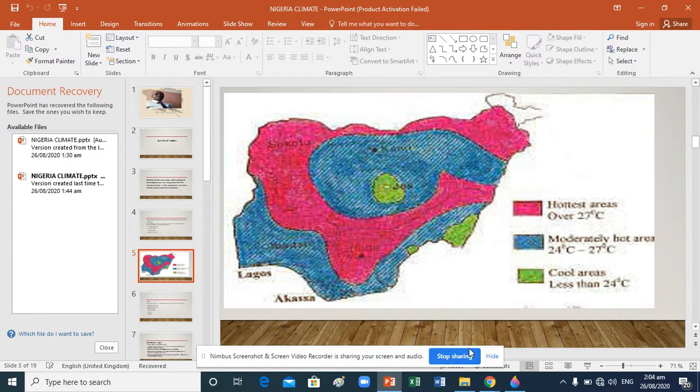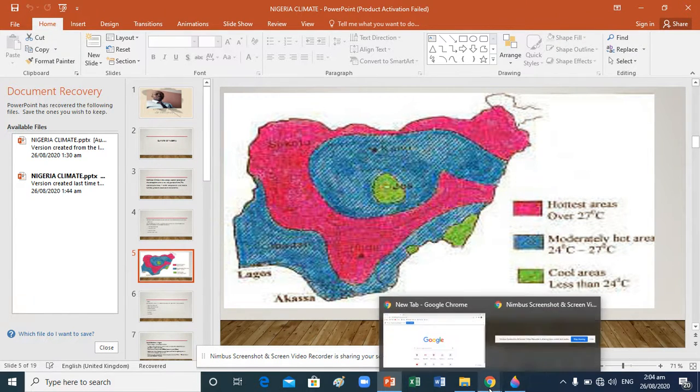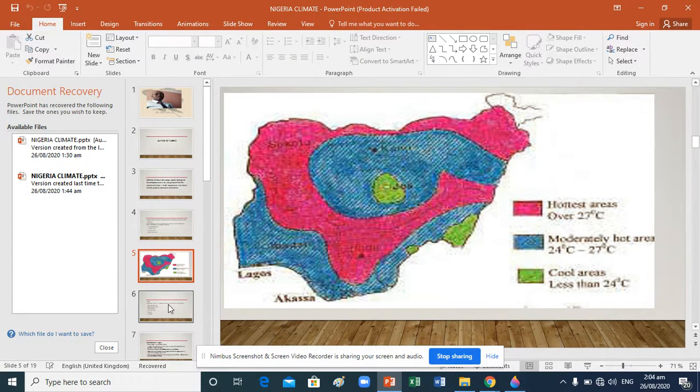But mind you, apart from that, take note of this important point. Lagos, Brass, Port Harcourt, and the Calabar side. Can you see my arrow? This area. Those are the areas that can be referred to as the coastal region. That is where there is no month without rainfall and no month without cloud cover.